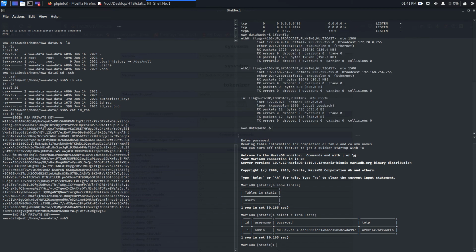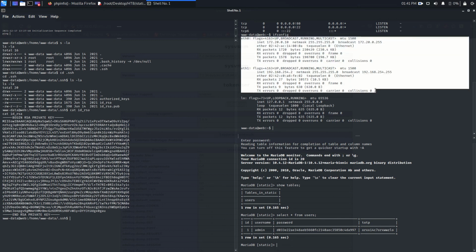So ifconfig, and this is the interesting part. If you see ifconfig, you will find there are two interfaces installed on this server.